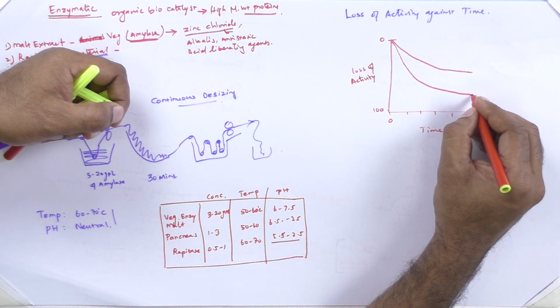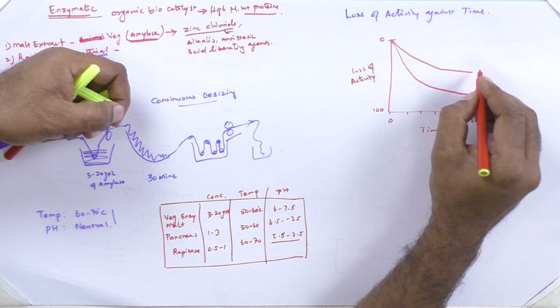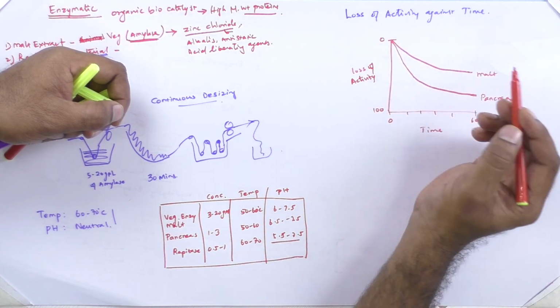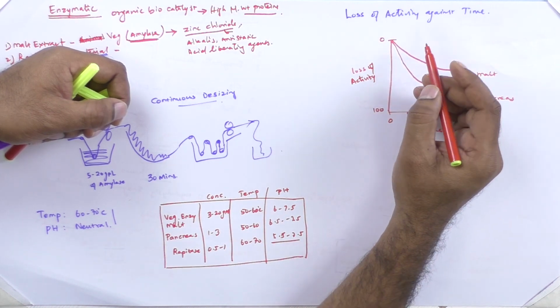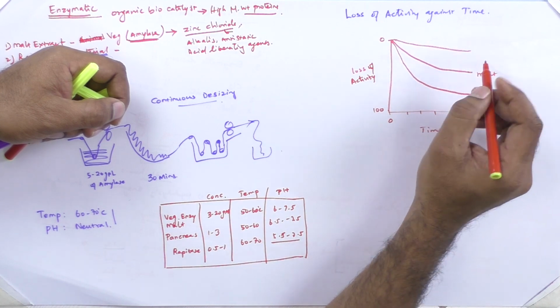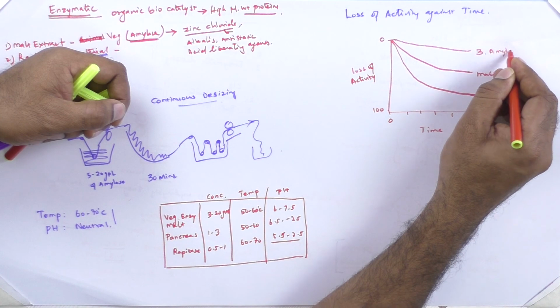This one is pancreatin, this one is malt extract, whereas the bacterial enzyme, bacterial amylase, is on top.